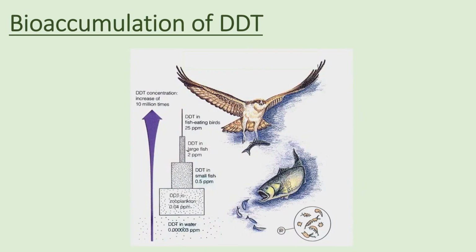So this is a bioaccumulation of DDT. In the water, it's not very toxic, but it builds up in the zooplankton, and then again in the small fish, and then the large fish, and then finally in the birds. So DDT concentration increased 10 million times when it reached the bird. So that is a lot.